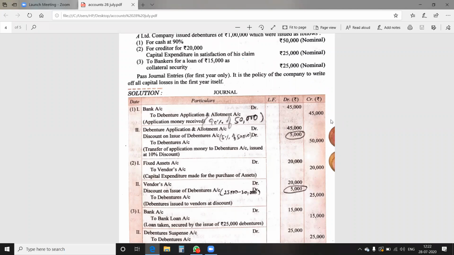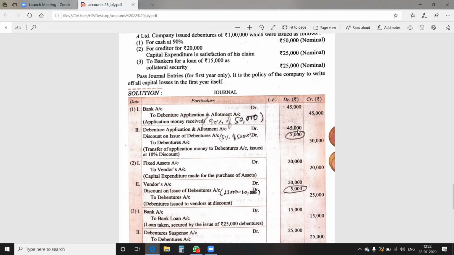90% of 50,000 is 45,000. The entry will become bank account debit, debenture application and allotment account debit, and the amount to be shown over here is 45,000, which is 90% of 50,000. The next entry is debenture application and allotment account debit, discount on issue of debenture account debit to debentures account. The complete value of the debenture is 50,000.